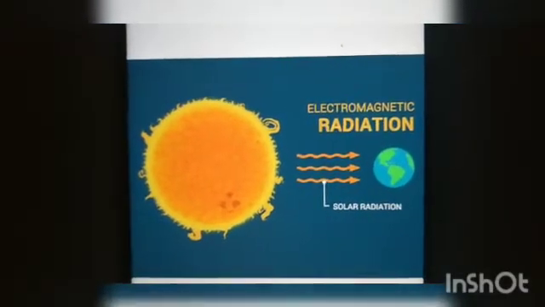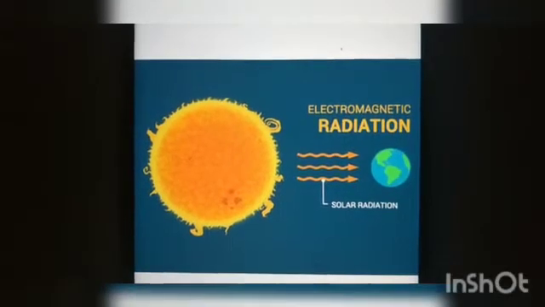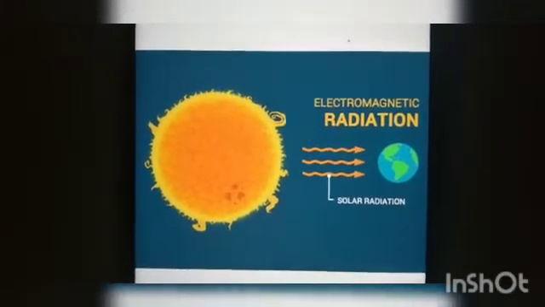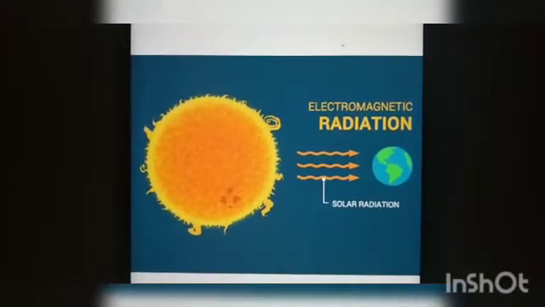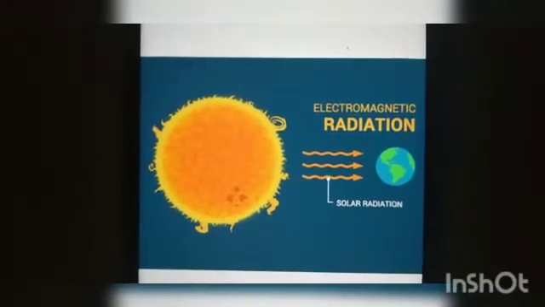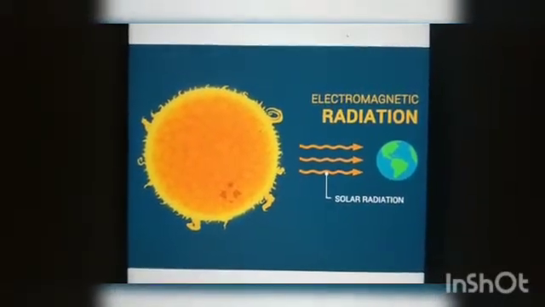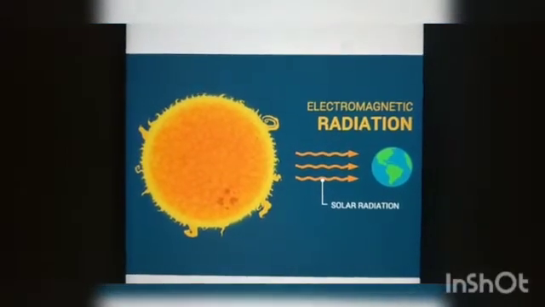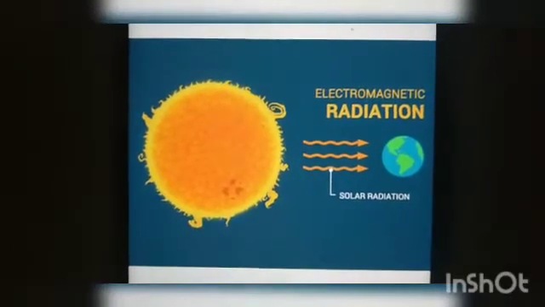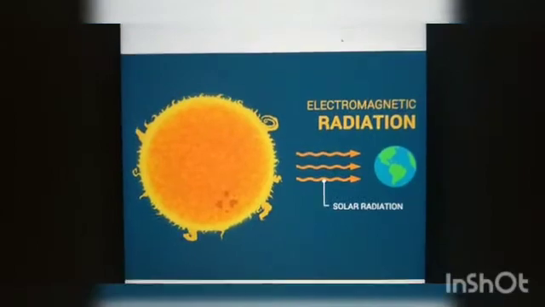The earth absorbs some of this heat and gets heated. So by this radiation, our earth will get heated. Just like the sun, all hot bodies radiate heat. The higher the temperature of a body, the more heat it radiates. If the temperature of a body is high, it radiates more heat. And the objects which absorb this heat become hot.